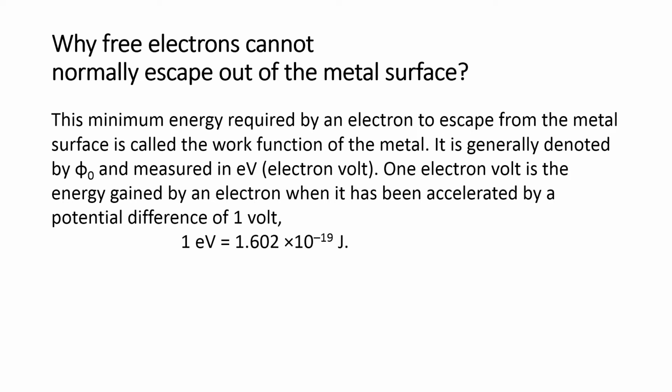The minimum energy required by an electron to escape from the metal surface is called the work function. It is generally denoted by phi naught, in electron volts. 1 electron volt is equal to the energy acquired by an electron when it is accelerated by 1 volt, and is equal to 1.602 × 10^-19 joule.